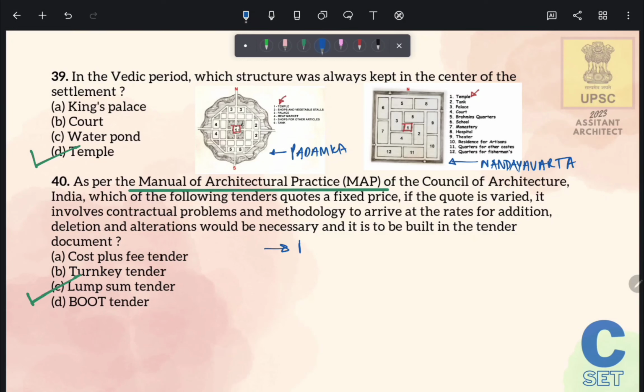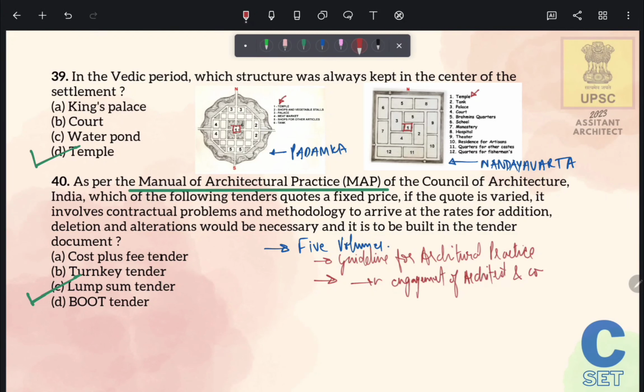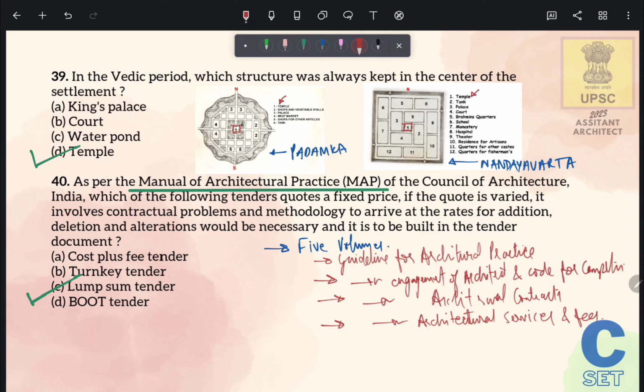So as I already told you, this manual of architecture has 5 volumes. First volume talks about the guidelines for architectural practice. Second volume talks about the engagement of architects and code for competition. Third is about the architectural contracts. Fourth is about the architectural services and fees. And the last, fifth volume is about the management of firm. You can purchase these 5 volumes from the COA website.